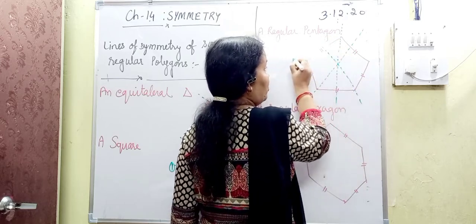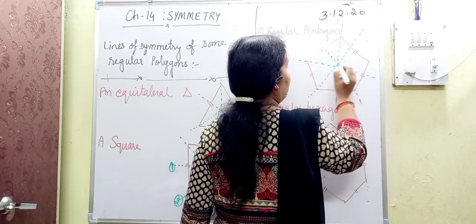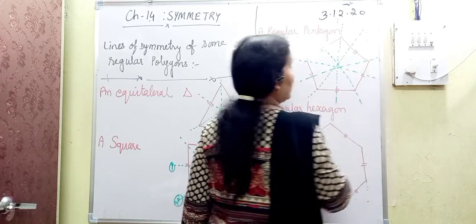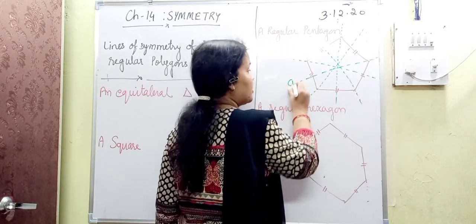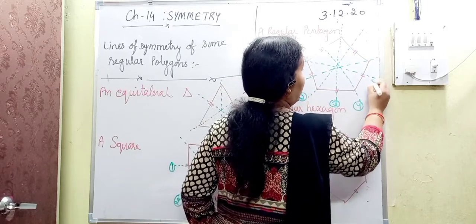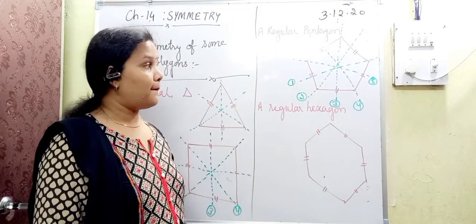Okay, one more, and one more from this side. So you can see how many lines of symmetry: 1, 2, 3, 4 and then 5. 5 lines of symmetry are needed for a regular pentagon.